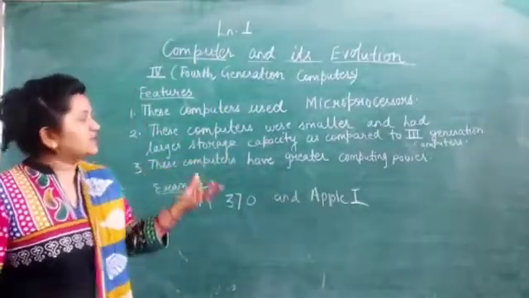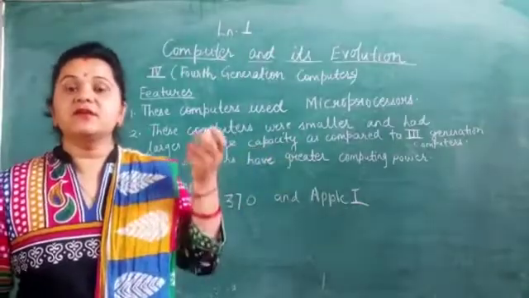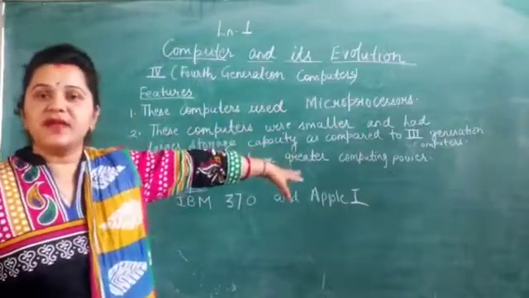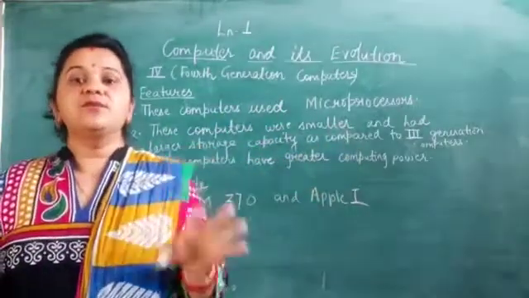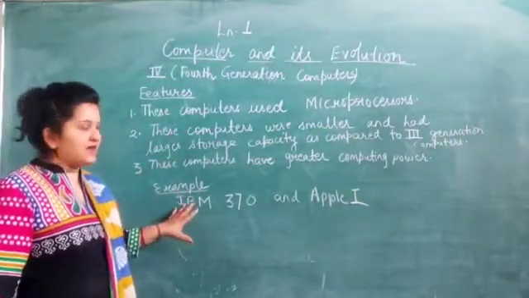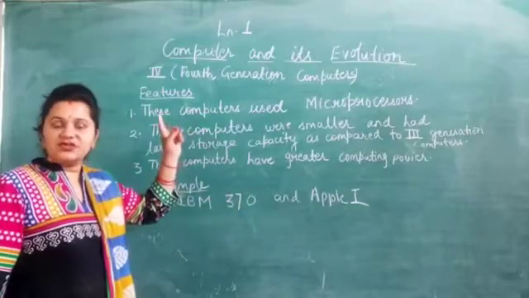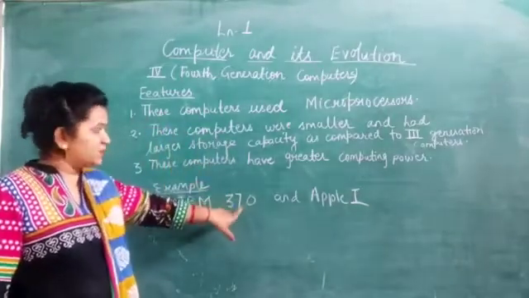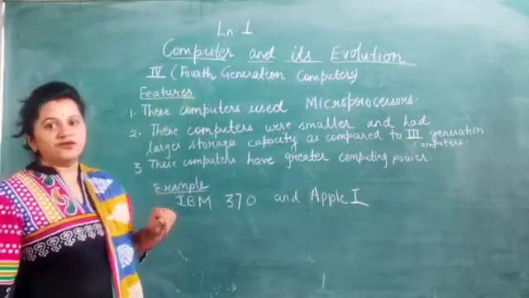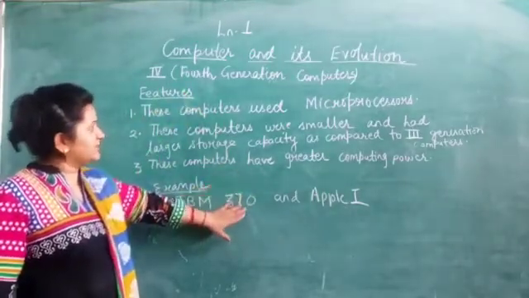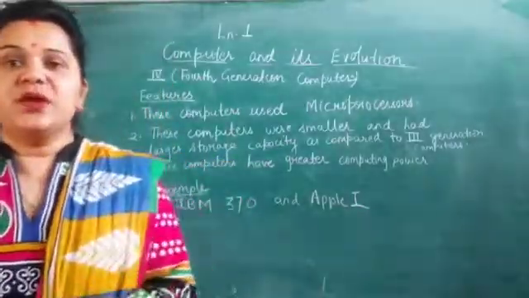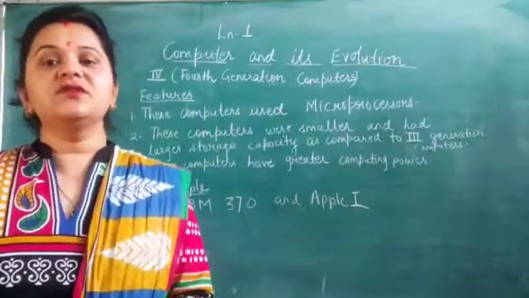Okay. These computers have greater computing power. Computing power means calculation power, working power. So with the help of microprocessors, these computers are able to do work faster, computing faster, calculations faster. Okay. Now the examples of these fourth generation computers are IBM 370. In third generation, it was IBM 360. Now the series, the version has developed to IBM 370. It comes into the category of fourth generation computers, because these computers use microprocessors. And Apple I. Nowadays we are in between the fourth generation and fifth generation computers.